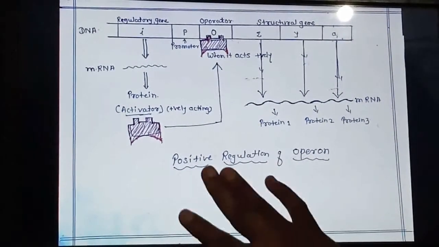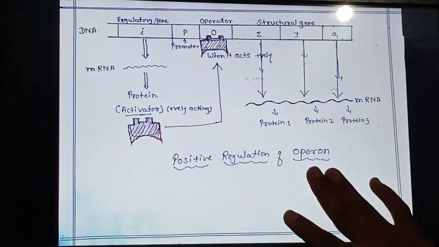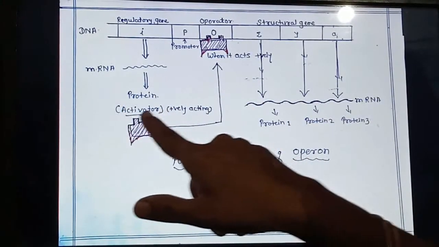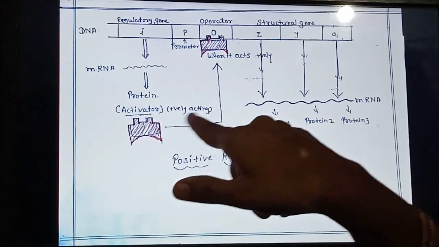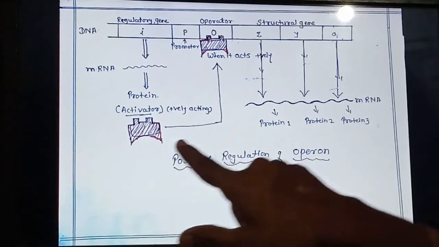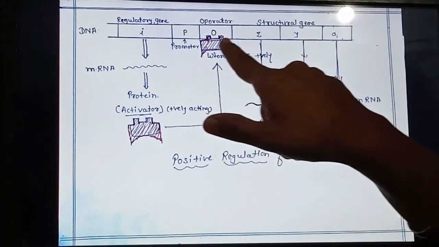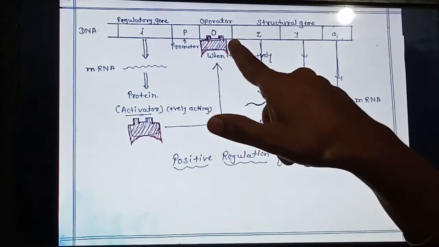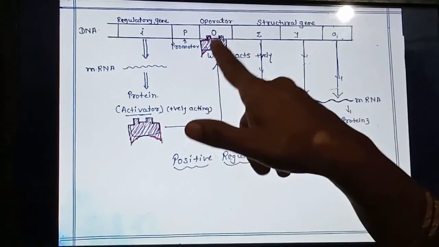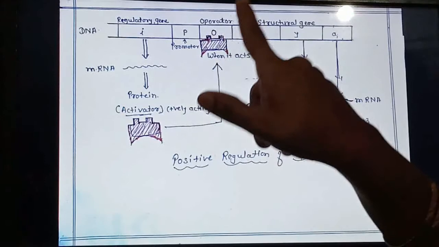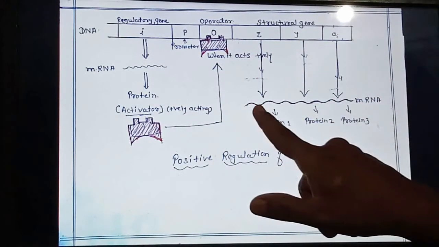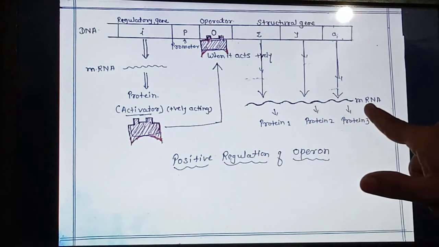Positive regulation of operon is when this protein is an activator, meaning it is positively acting. This activator goes and binds to the operator binding site, and only when it binds, the RNA polymerase enzyme transcribes the structural genes and mRNA is produced.